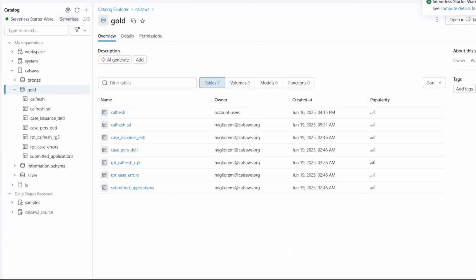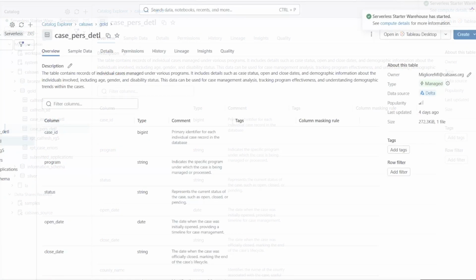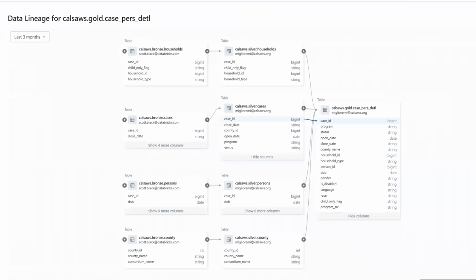Here we can see all the gold layer data products created by CalSAWS for use by the counties. We can navigate into a table and see that the platform provides a business description for all the tables and columns to help users understand the data that is required for analysis. If an analyst wants to see how data flows through the system, we can open the lineage view to see a full visual representation. And should they need it, they can also navigate to the notebooks to see how the code was created for the data products that they subscribe to. All this enables technical users to quickly see how data is transformed and how it ties to business definitions, allowing them to spend less time trying to understand the data and more time actually getting to insights.